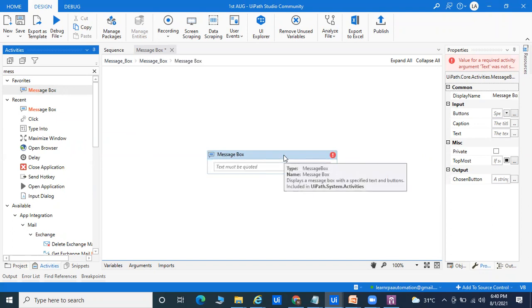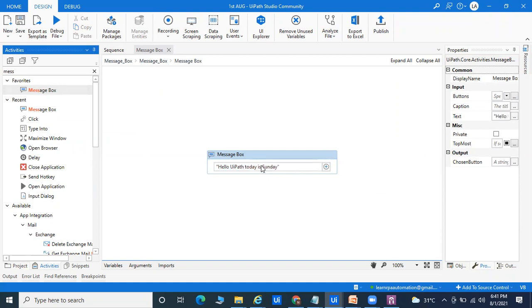Okay, so double click here, you can see here text must be coded. Here I am passing hello UiPath. Okay, we are getting into single quote, double quote. Okay, so we are getting hello UiPath. Today is Sunday. Okay, so I'm passing these things. Today is Sunday, so whatever things I passed, if you want to save, and you can go for run this program, automatically it will work fine.